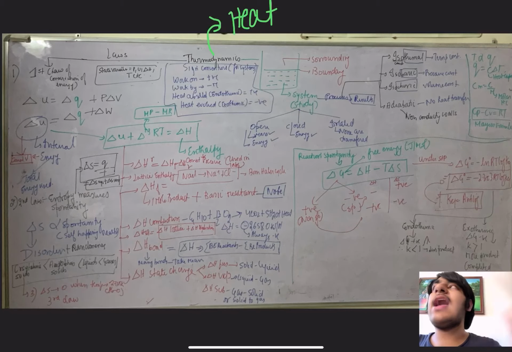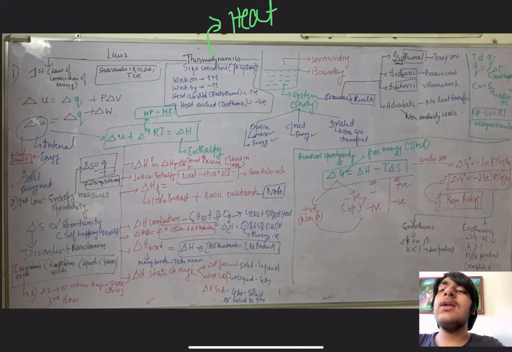For example, I am having tea in a teapot. I am not transferring tea anywhere, no tea is vaporizing, but some amount of heat is gradually getting lost and the tea will become cold after a particular interval of time. The last one is the isolated system, in which neither mass nor energy is transferred. If I put tea in a thermos, the tea will remain as hot as it was and there will be no tea vaporizing as well. So it is an isolated system.